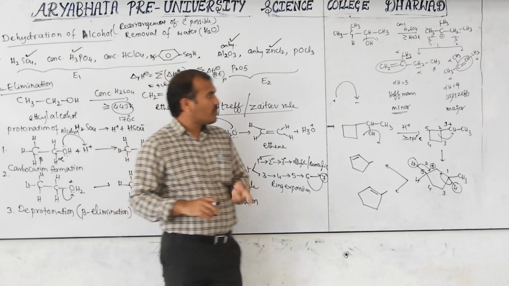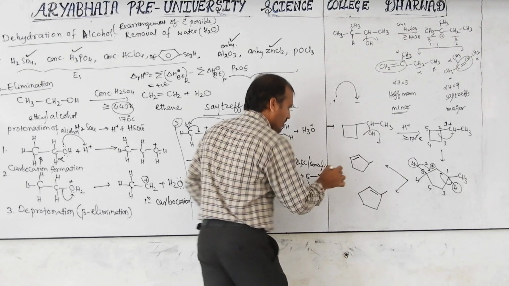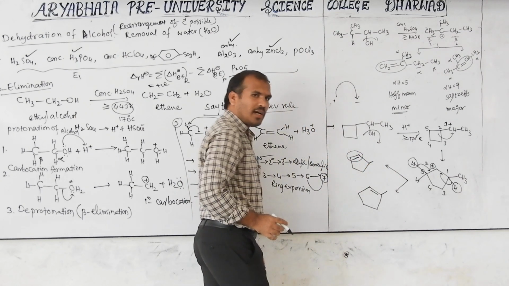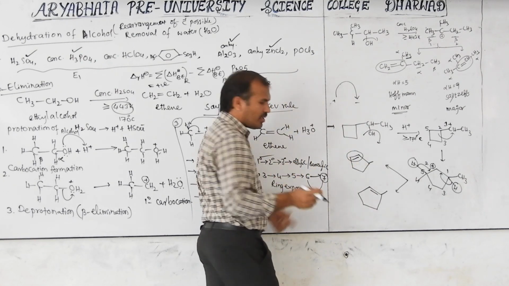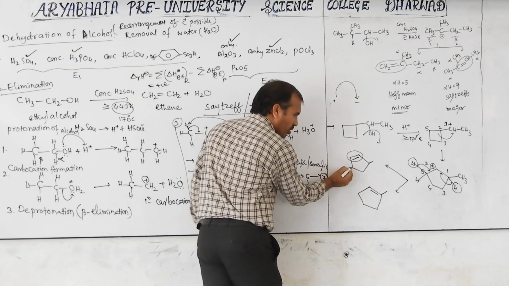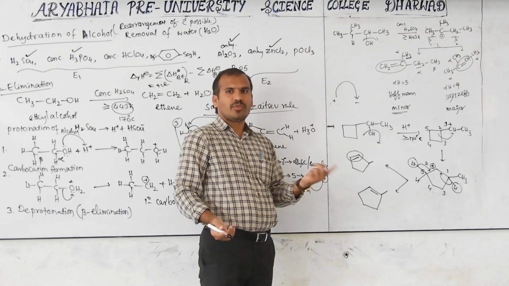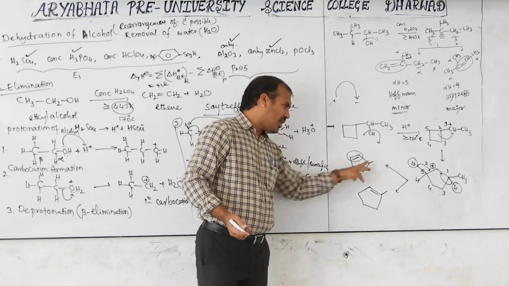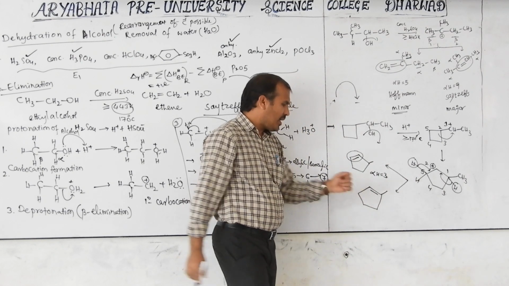Now the question is, which is major and how to know this? Count the alpha hydrogens. This is the double-bonded one. The next carbon, what is it? Alpha. Here how many hydrogens are there? If you don't know, check the carbon valency. 1, 2, 3. Here 1 hydrogen. Here how many hydrogens are there? 2. Because the carbon has 1, 2 bonds, the remaining 2 are hydrogens. So here 2, here 1. Total how many alpha hydrogens? Alpha hydrogens are 3.